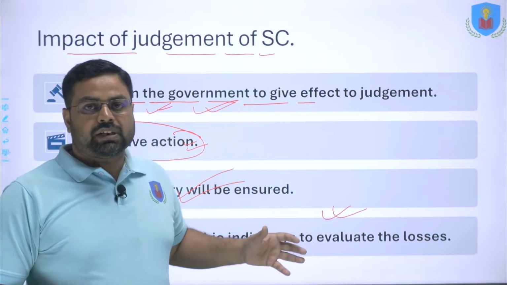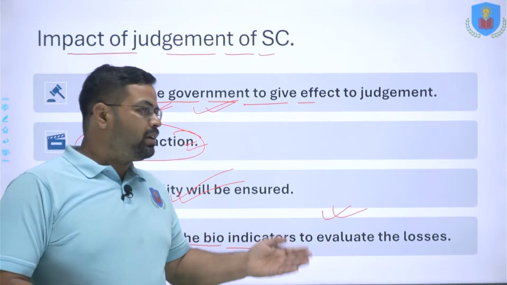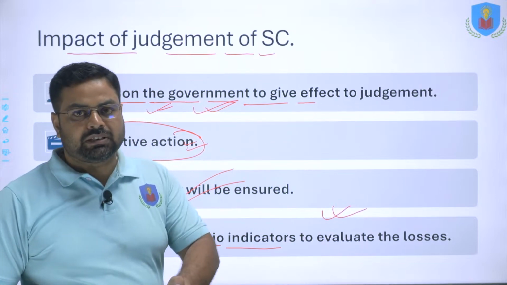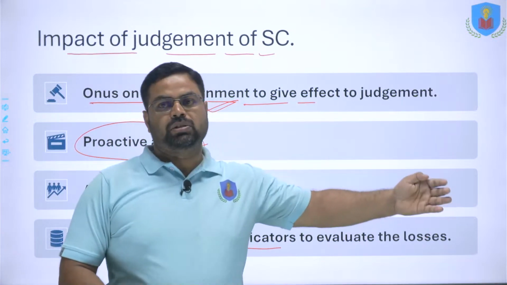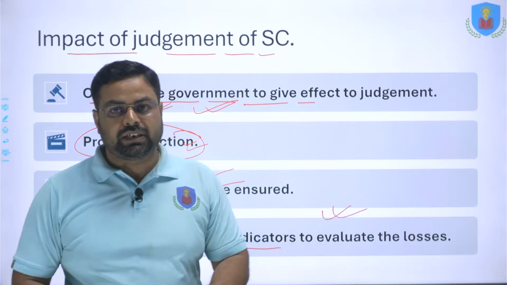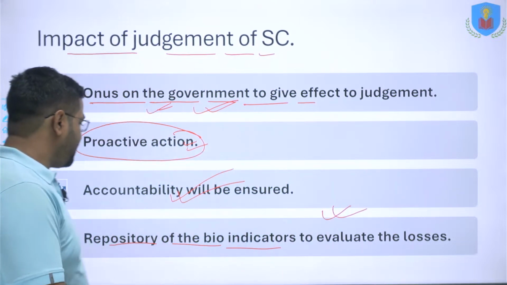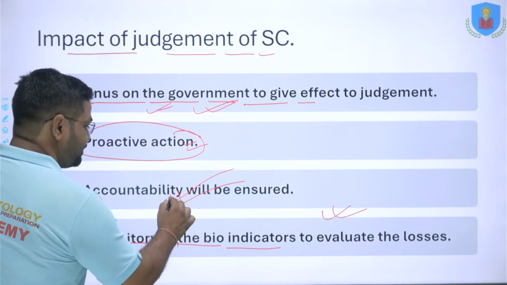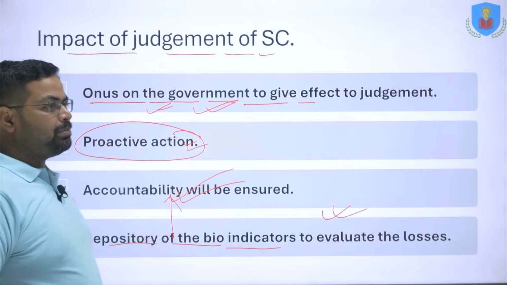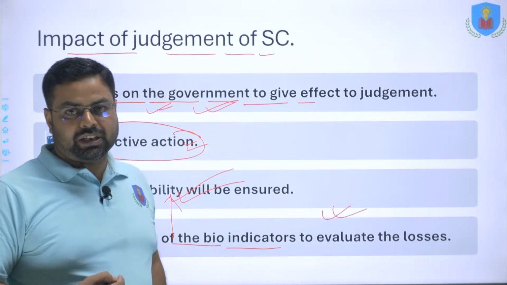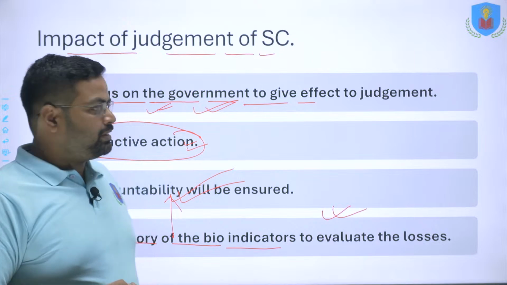So whenever there is a forest fire, the situation after the forest fire and the situation earlier will be evaluated, and thereafter the accountability will be ensured, right? So it is a better way to ensure the accountability of the government, right?